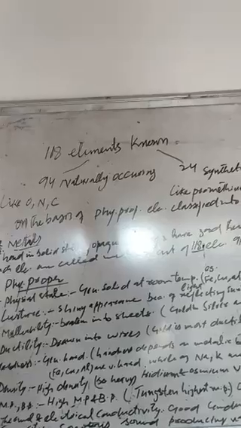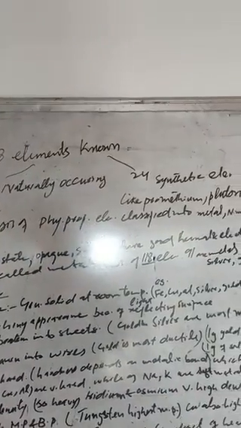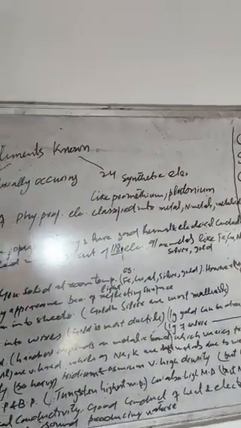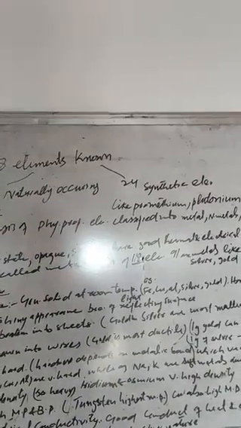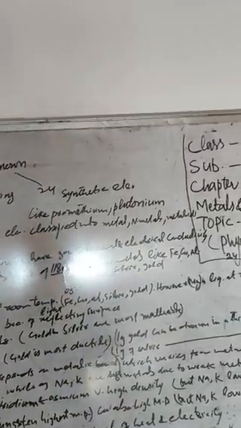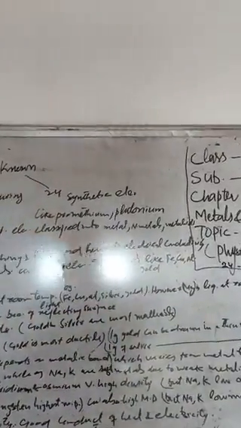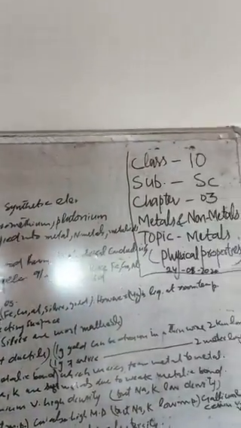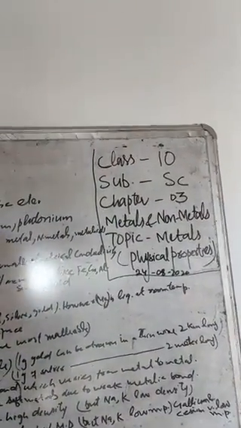118 elements known so far, and if we take out of 118 elements, 94 elements are naturally occurring, while 24 are synthetic elements. Out of 94 naturally occurring elements, there are a few examples like oxygen, nitrogen and carbon dioxide, and from the 24 synthetic elements, there are a few examples like promethium and plutonium.